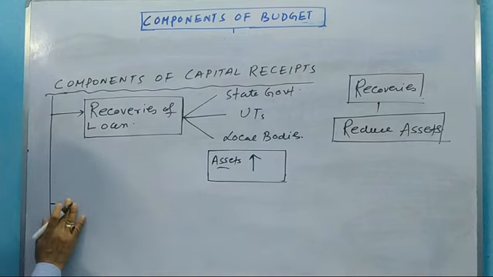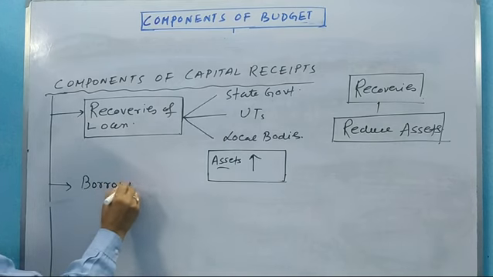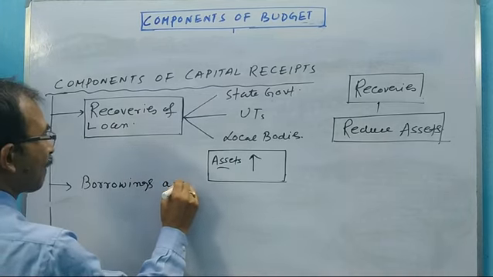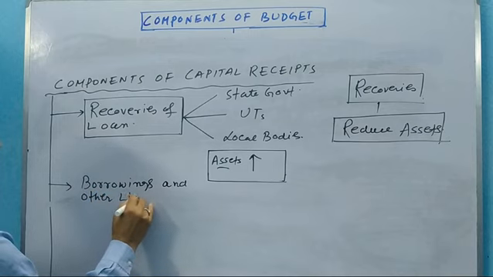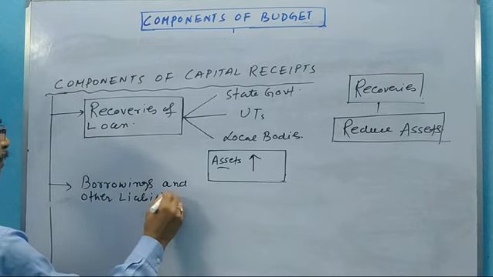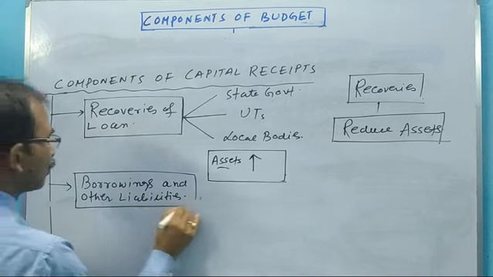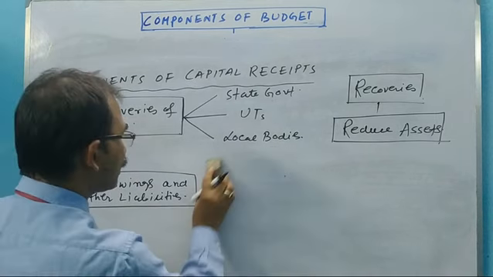Now the second one is borrowings and other liabilities. What does it mean, borrowings and other liabilities?